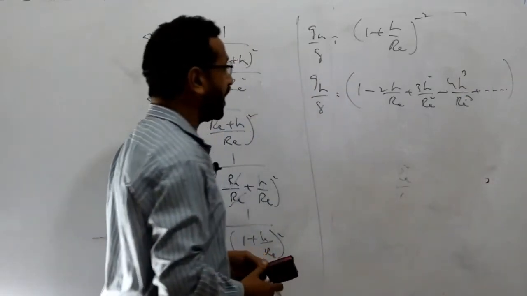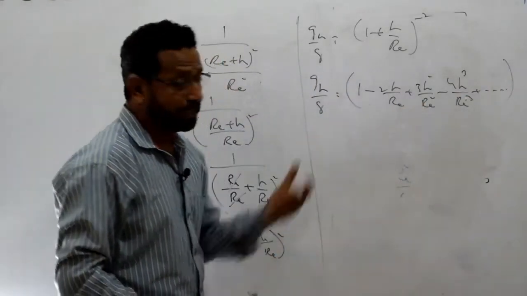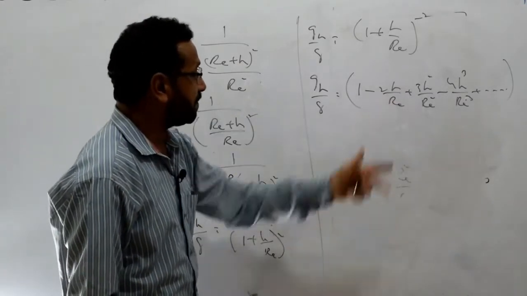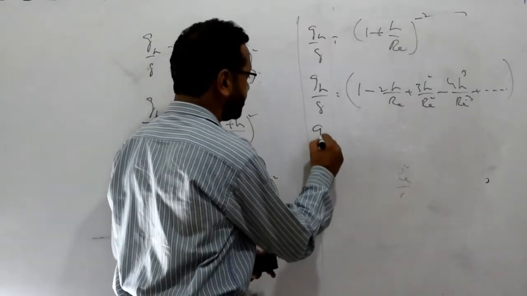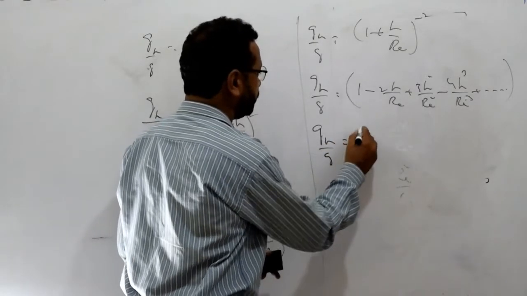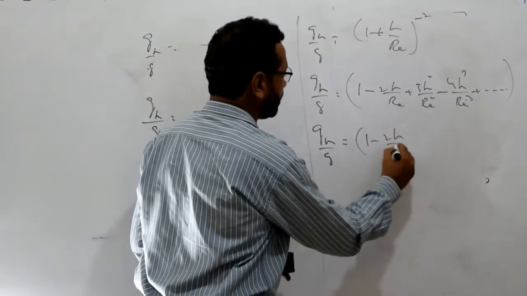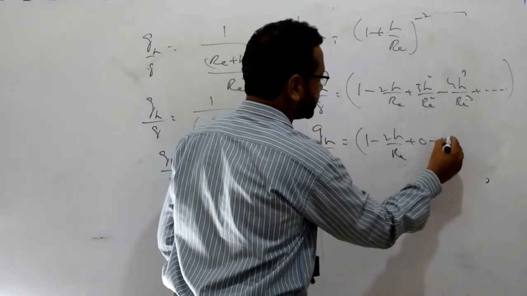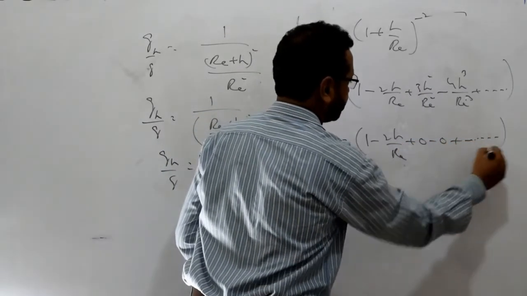But you know that as the radius of the earth is having a very large value, that's why the higher powers are negligible. That means you can write here g_h over g, that's equal to 1 minus 2h upon R_e. These terms are negligible, means plus 0, minus 0, and so on.